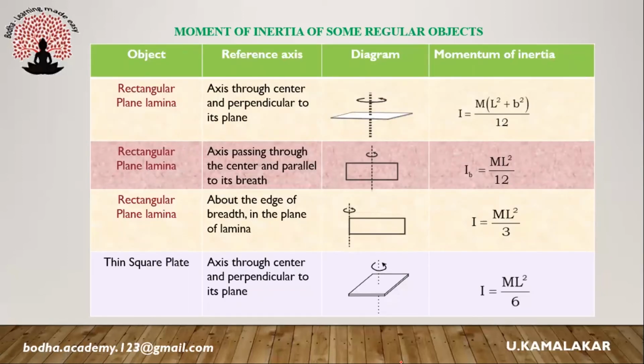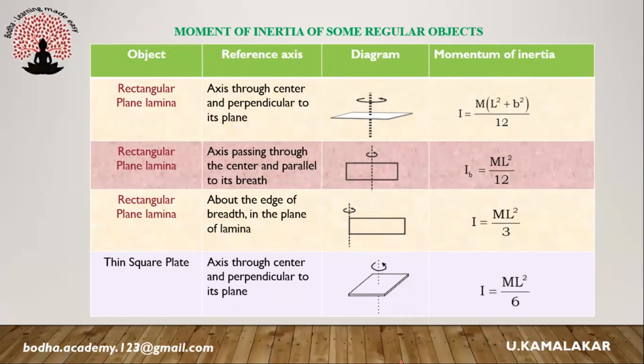For a rectangular plane lamina rotating about an axis passing through center and perpendicular to its plane, the moment of inertia is I = m(L² + B²)/12, where L is length and B is breadth.